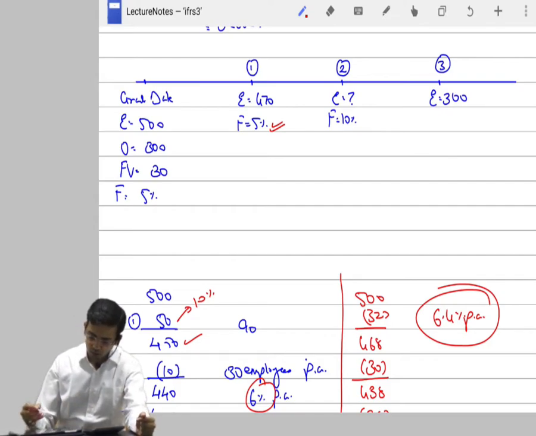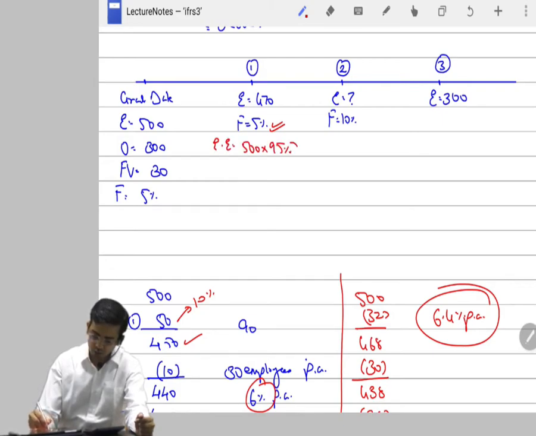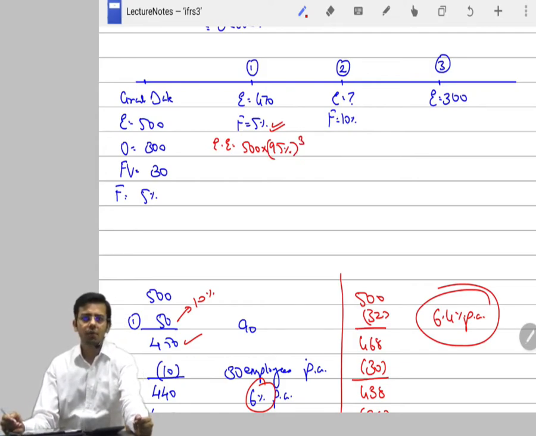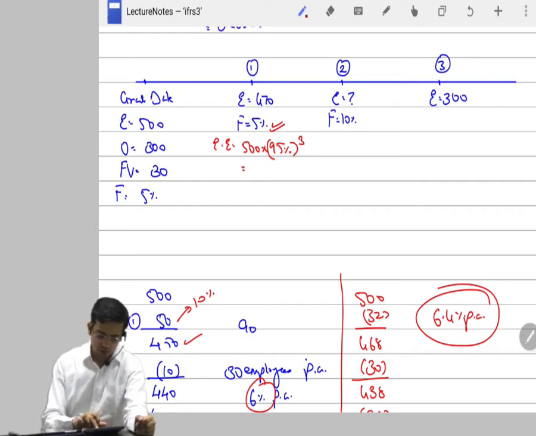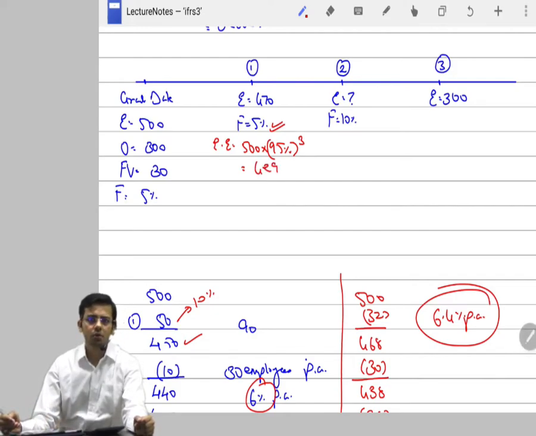So we try to determine this average. This average will be expected employees 500 multiplied by 95%. That is what we have to do 3 times, right? 95% into 95% into 95%. That makes it 428.68 employees. I am rounding it off to 429 employees because employee cannot be in fraction, right?